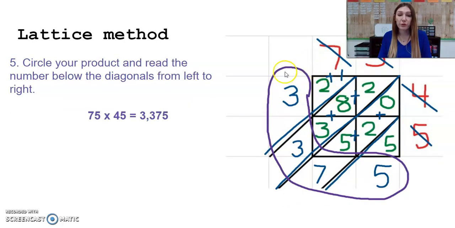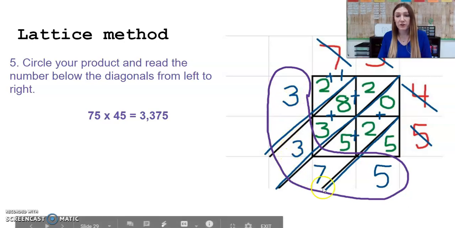Then I'm going to circle my product and read the number below the diagonals from left to right. So 3,375.